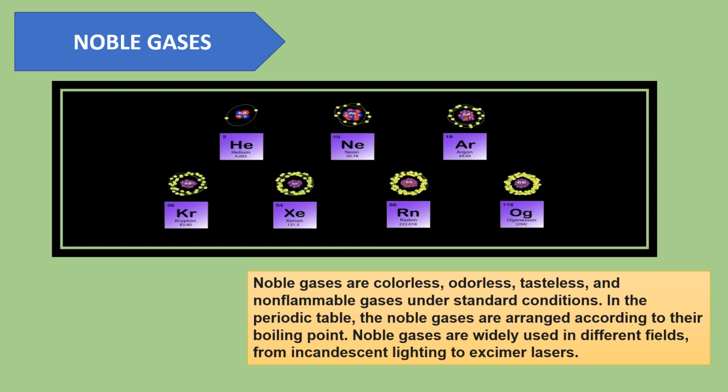One more thing, see this picture, there are 7 inert gases. First one He, that is helium. Second one Ne, that is neon. Third one Ar, that is argon. Fourth one Kr, that is krypton. Next xenon, Xe. Next one is radon, Rn. And the last one is oganesson, Og.